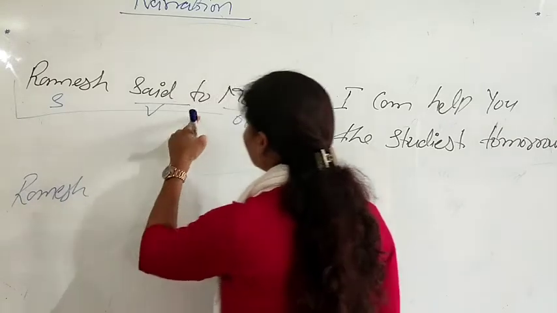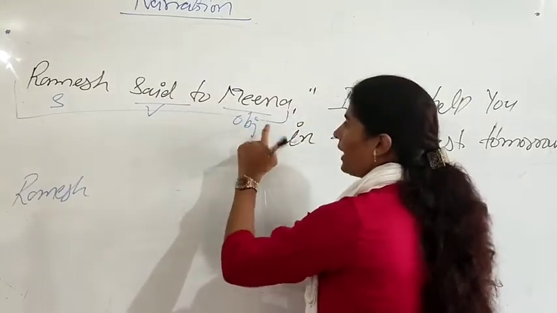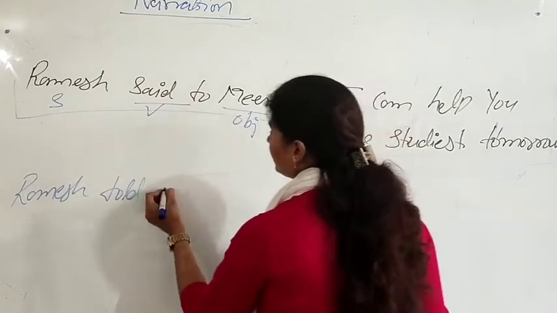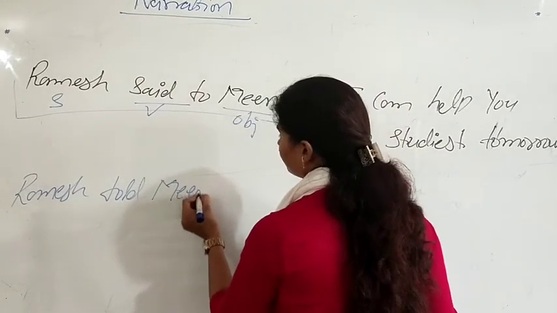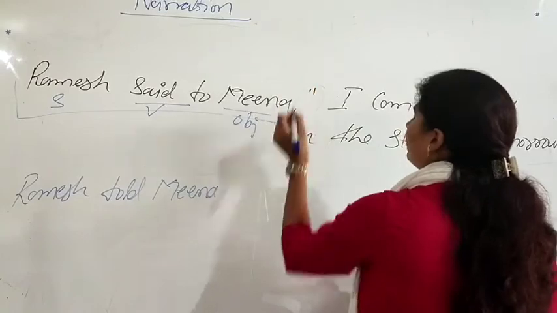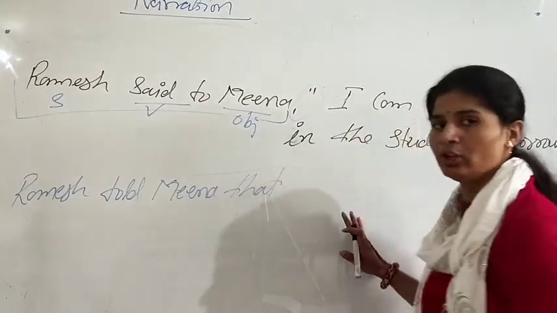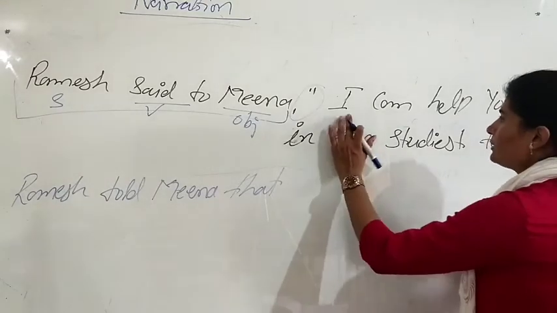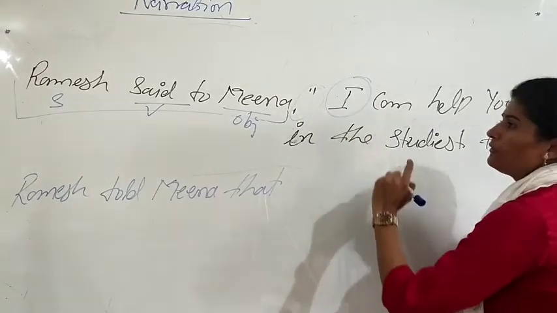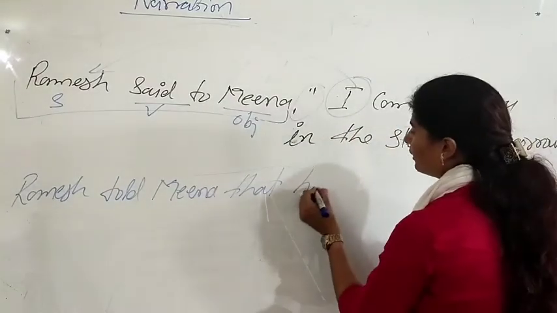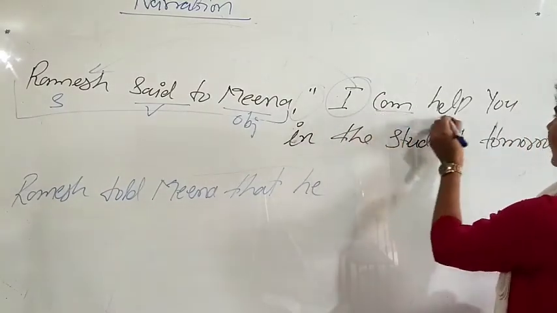Said to is going to change because we have the object. It becomes told. The next one is Meena. Then remove comma, inverted comma, and use connector that, because in the statement we use connector that. Next, change I. I is the first person, so it is going to change with Ramesh, and here comes he.